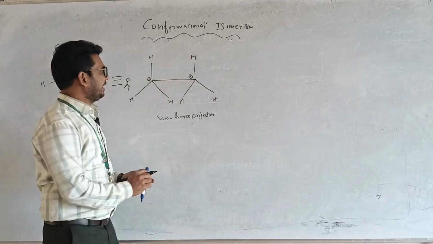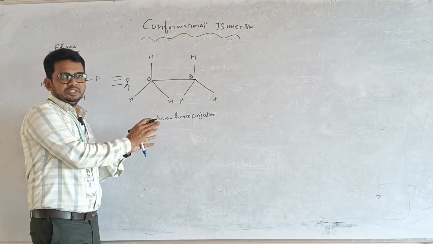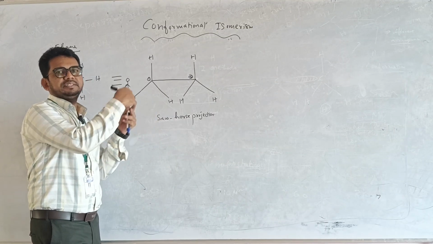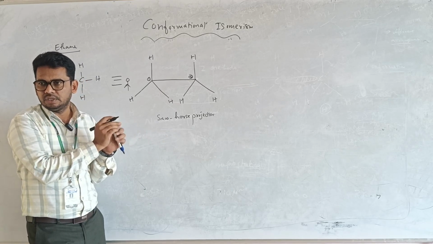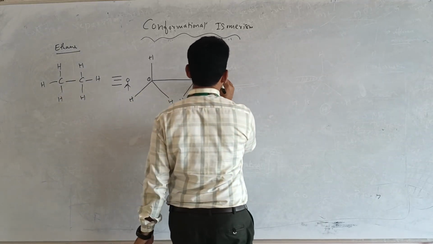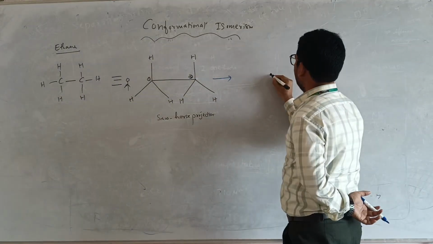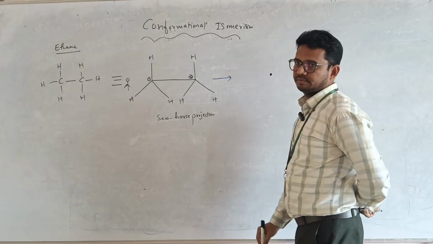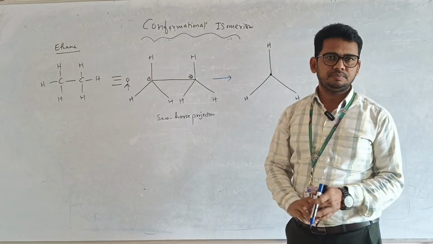Whatever I am observing from here in the Sawhorse projection, I am representing in the Newman projection. How am I representing it in the Newman projection? Just observe here. The front carbon I am representing with a dot, and its hydrogens also.